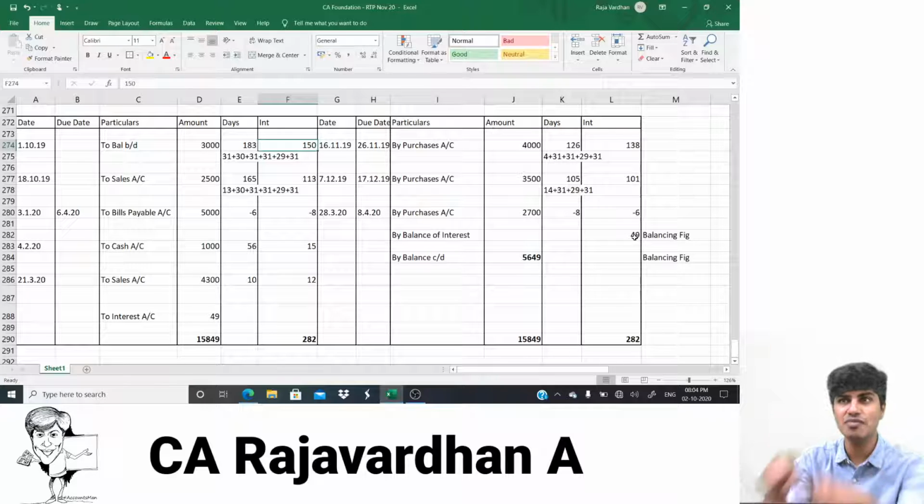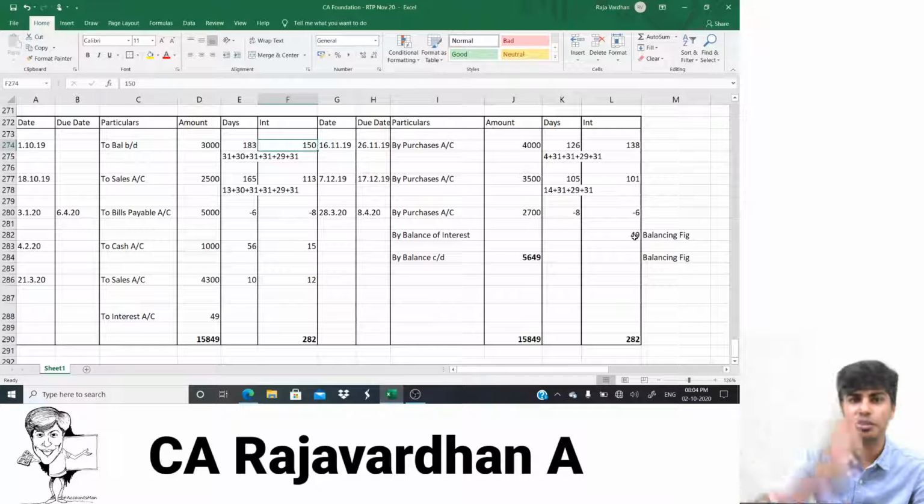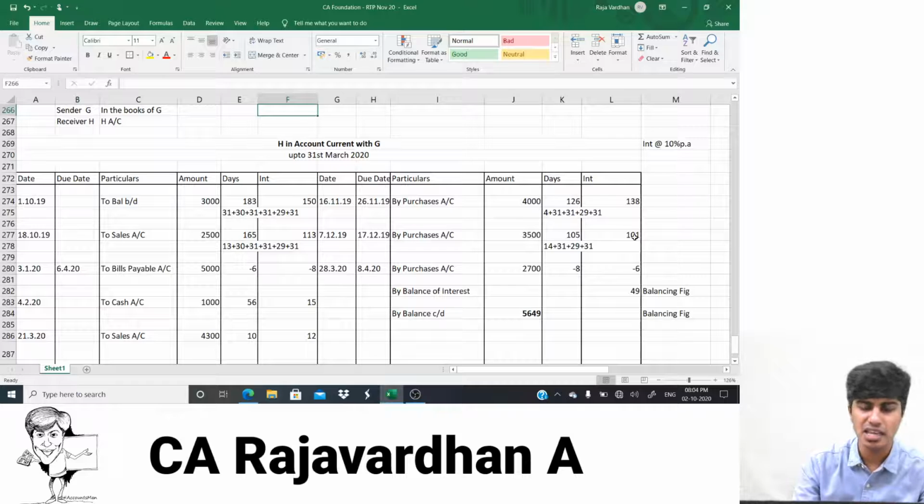I'll find the balancing figure in the product column. That product column, whatever difference I get, I do that into 10%. Because P into T is already done, I'll do at once R. You get that? That's how they do it in the examination. So you can do that or this, anything. When they don't mention either of the methods you follow, you'll still get the same full marks. But this is how it should be done.